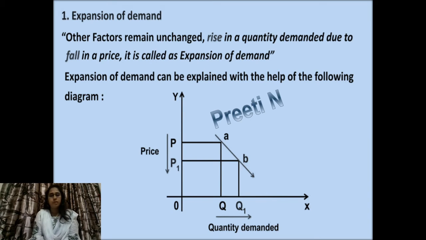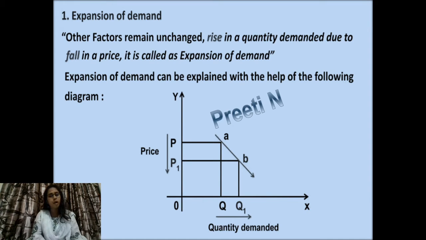Now we will see what is expansion of demand. From the word expansion itself we come to know that demand expands. Why? We know when price falls, demand expands. This is our basic statement of the law, other factors remaining unchanged. Other factors means income, advertisement and all the other factors which we have seen in the determinants of demand. Rise in quantity demanded due to fall in price is called expansion of demand.